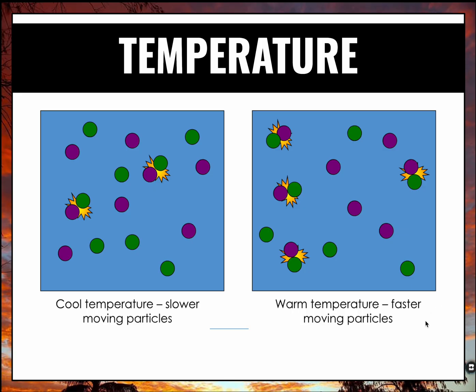Temperature. If we increase the temperature, you're adding more kinetic energy to those particles, and when we're increasing kinetic molecular theory, the more energy the particles have, the faster they move. So at lower temperatures, the particles aren't moving that much. There's barely going to be any collisions. But if we warm up the reaction mixture, we're going to have more collisions, and therefore we're going to have a higher rate of reaction because of it.